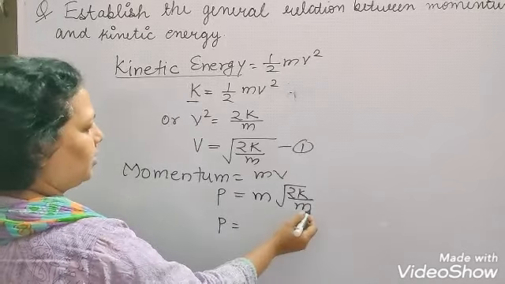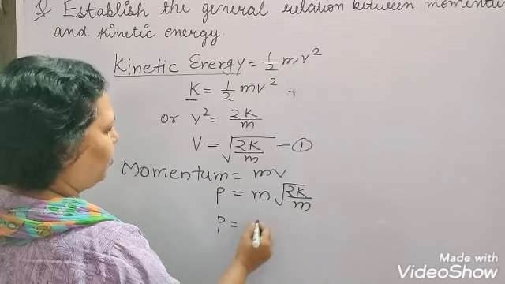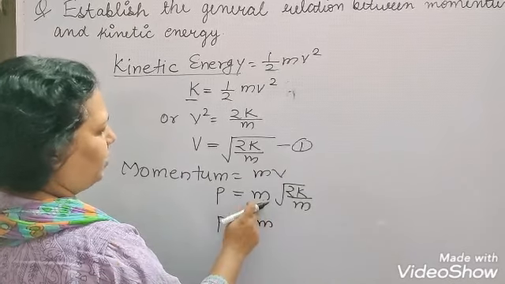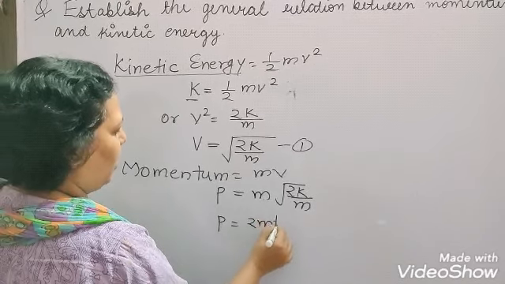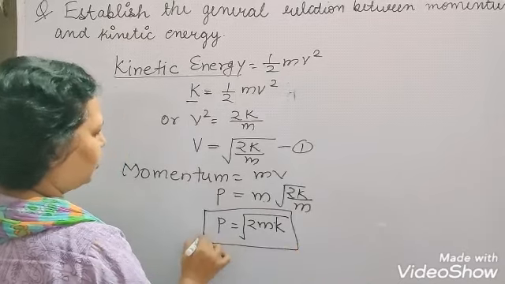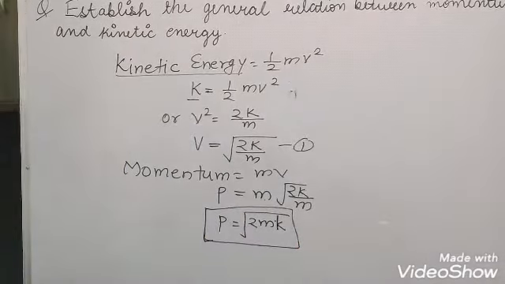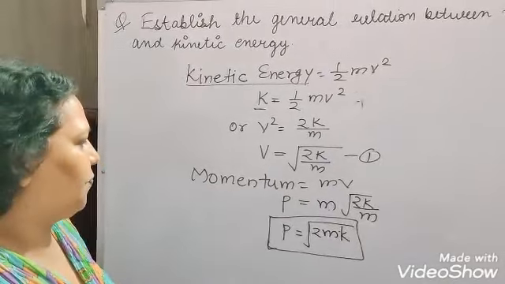This root m and this m will cancel and it will become root m. So we can simply write P equal to root 2mK. So this is the relation between momentum and kinetic energy.